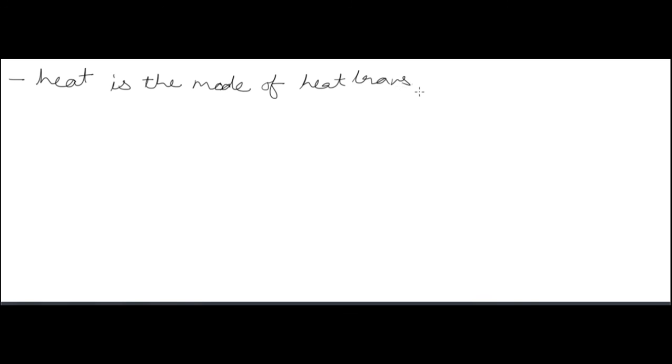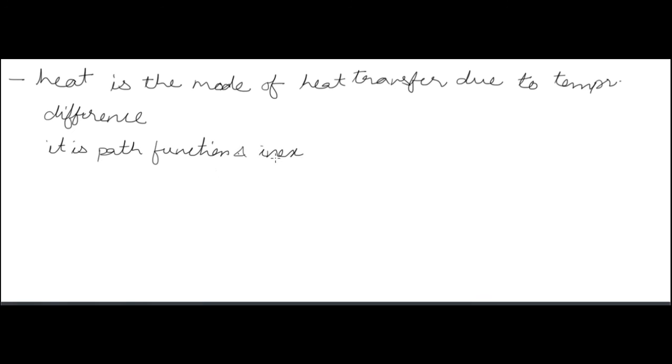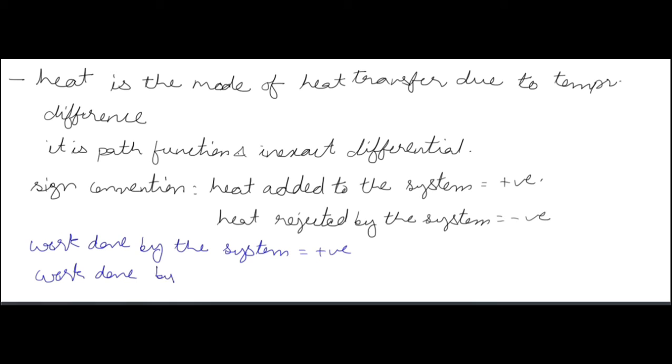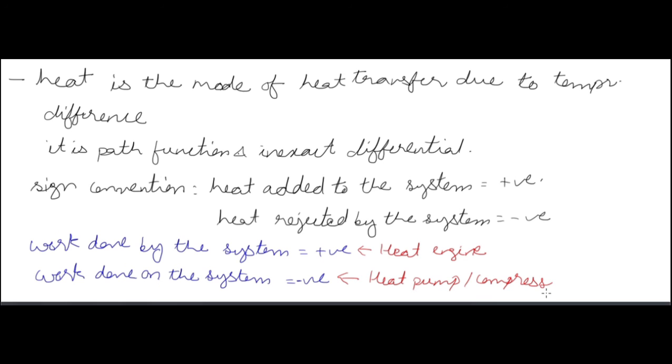Now heat. Heat is the mode of energy transfer due to temperature difference. This is a path function and an inexact differential. This has all been said before. The sign convention is that heat added to the system is positive, and heat rejected from the system is negative. Now work. The sign convention of work is that work done by the system is positive and work done on the system is negative. Examples of work producing devices are heat engines, and work consuming devices are heat pumps and compressors.